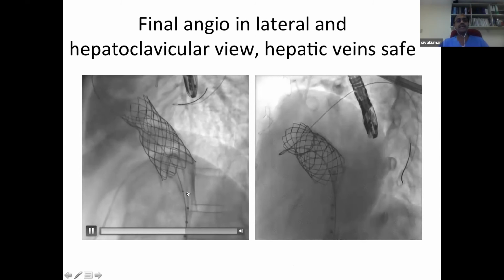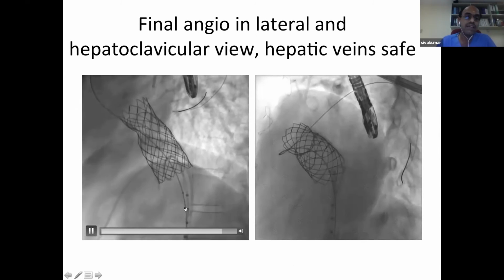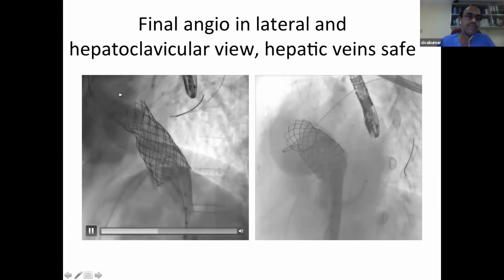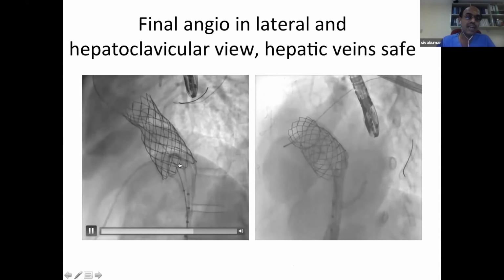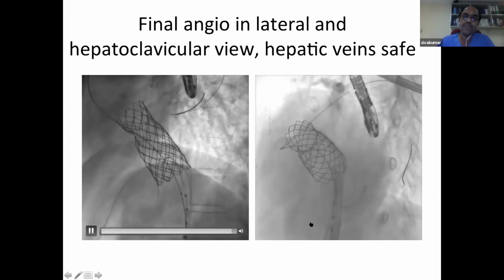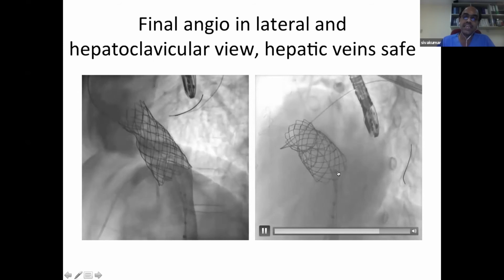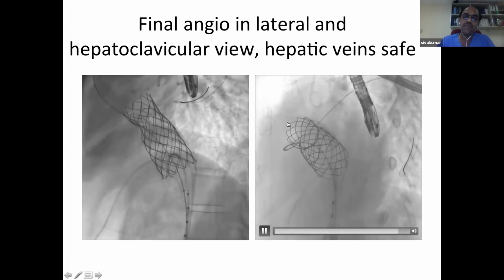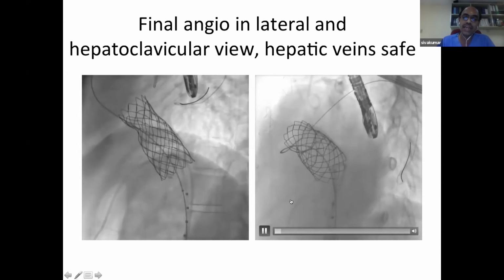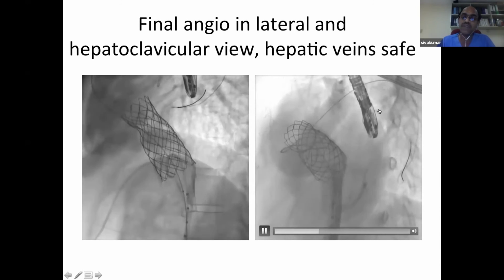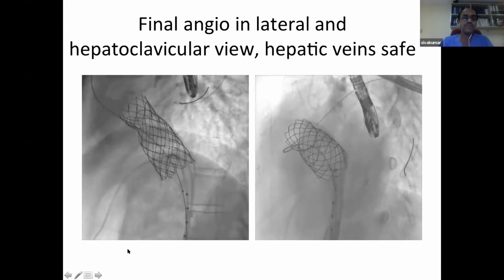This is the final angiogram. Here we see the inferior vena cava is committed through the covered stent into the right atrium. The hepatic veins are draining normally. This is in hepatoclavicular projection. Inferior vena cava is draining into the right atrium. Then the blood goes into the right ventricle without any filling of the left atrium. This is the left atrium. There is no filling of the left atrium.